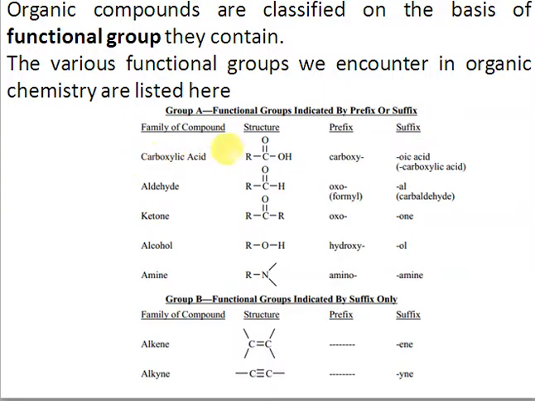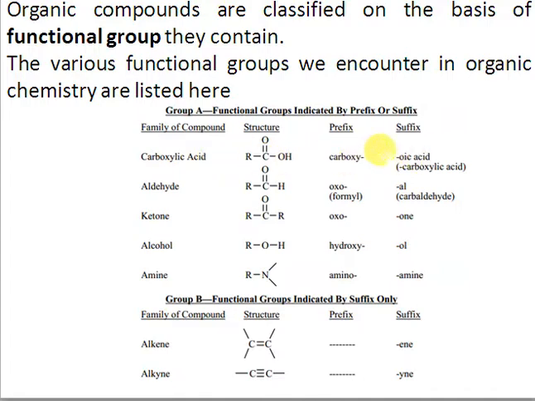For example, carboxylic acid. Here's the structure of carboxylic acid. You know the general structure and the name of carboxylic acid, and you should know the prefix and suffix that appear. If the carboxylic acid is used as a prefix, it's used as carboxy. So whenever you see the name carboxy as a prefix, you should know that it is actually carboxylic acid.